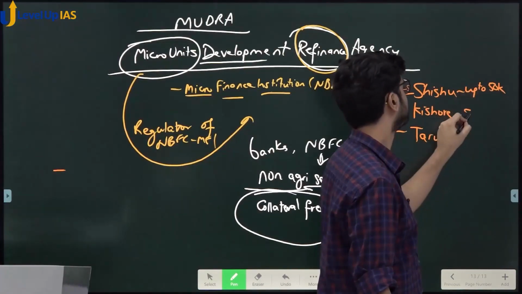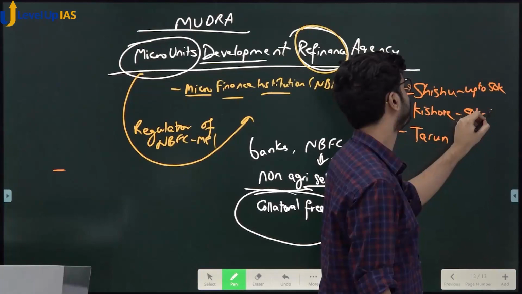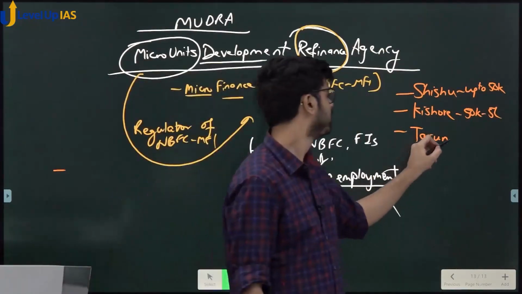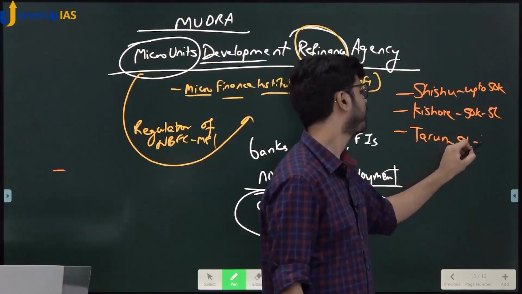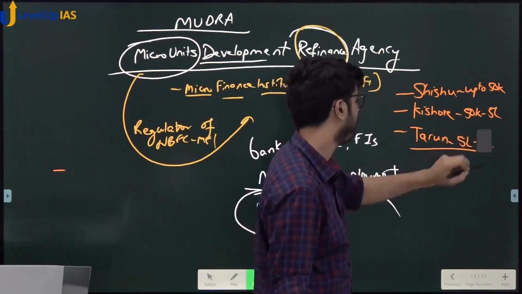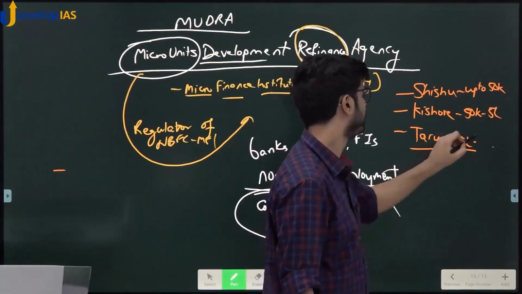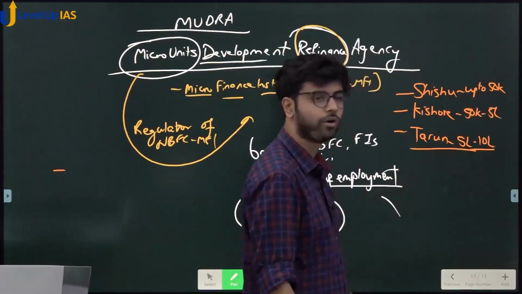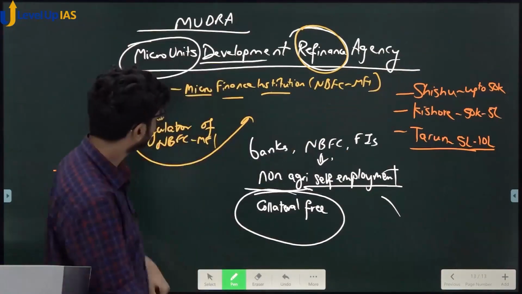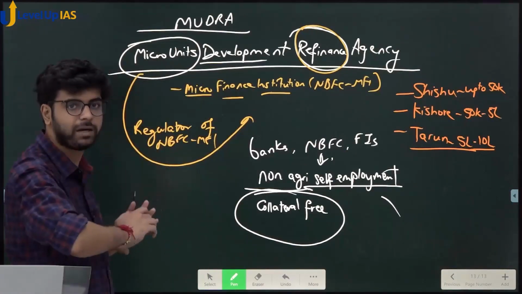This is how much? 50,000 to 5 lakh rupees. ठीक है? And this is how much? 5 lakh to 10 lakh rupees. So up to 10 lakhs, you can get a loan under the Mudra scheme, depending on your requirement. Did you understand Micro Unit Development Refinance Agency?